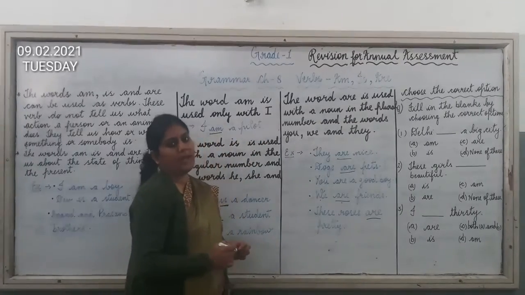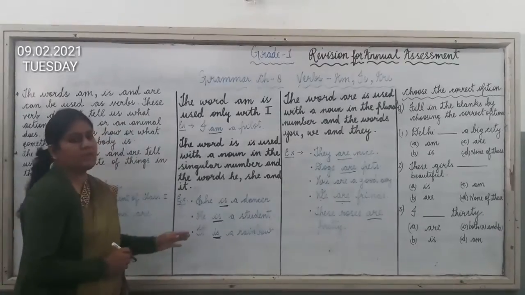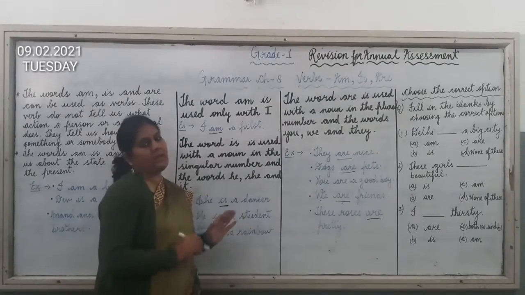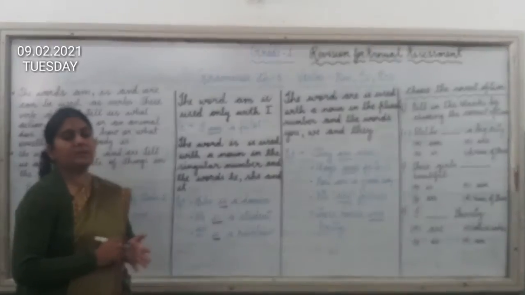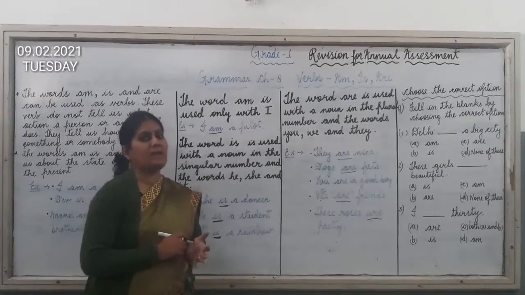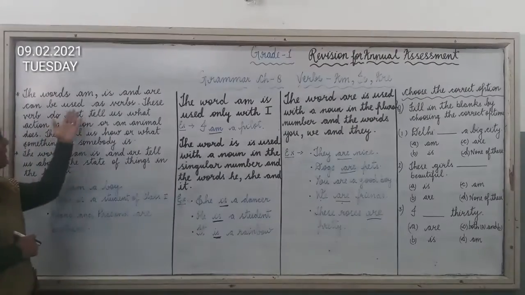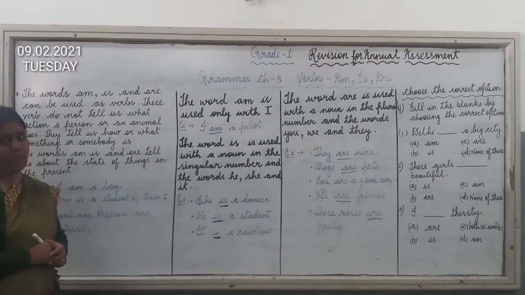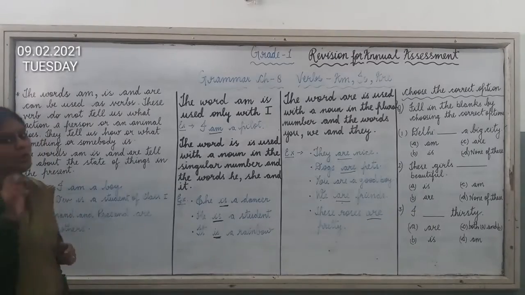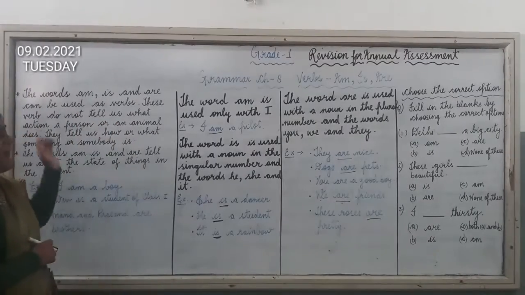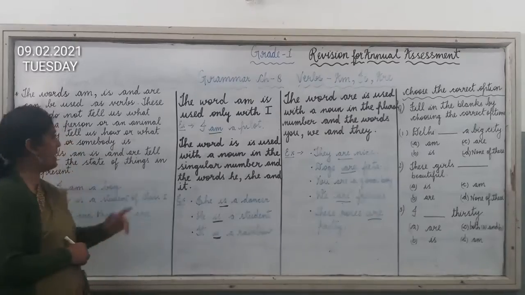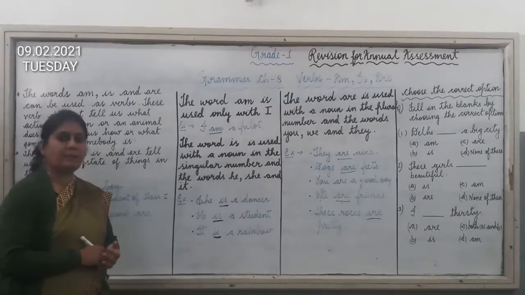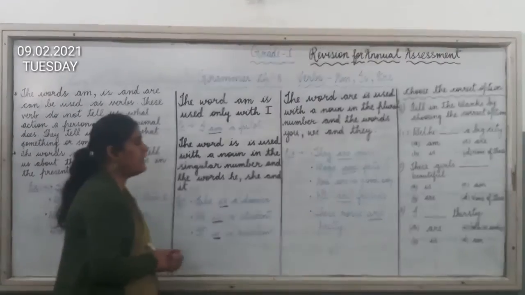So children, I hope that you have understood the usage of is, am and are. Remember that in this chapter I have explained that the words am, is and are can be used as verbs, as these verbs do not tell us what action a person or an animal does. They tell us how or what something or somebody is.